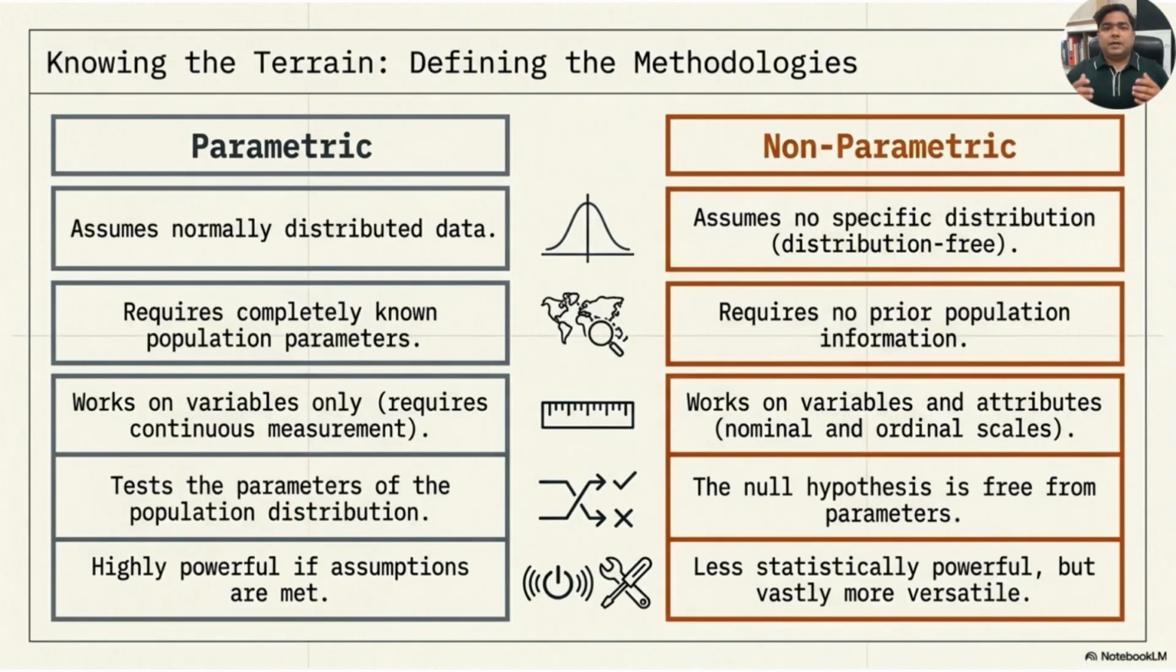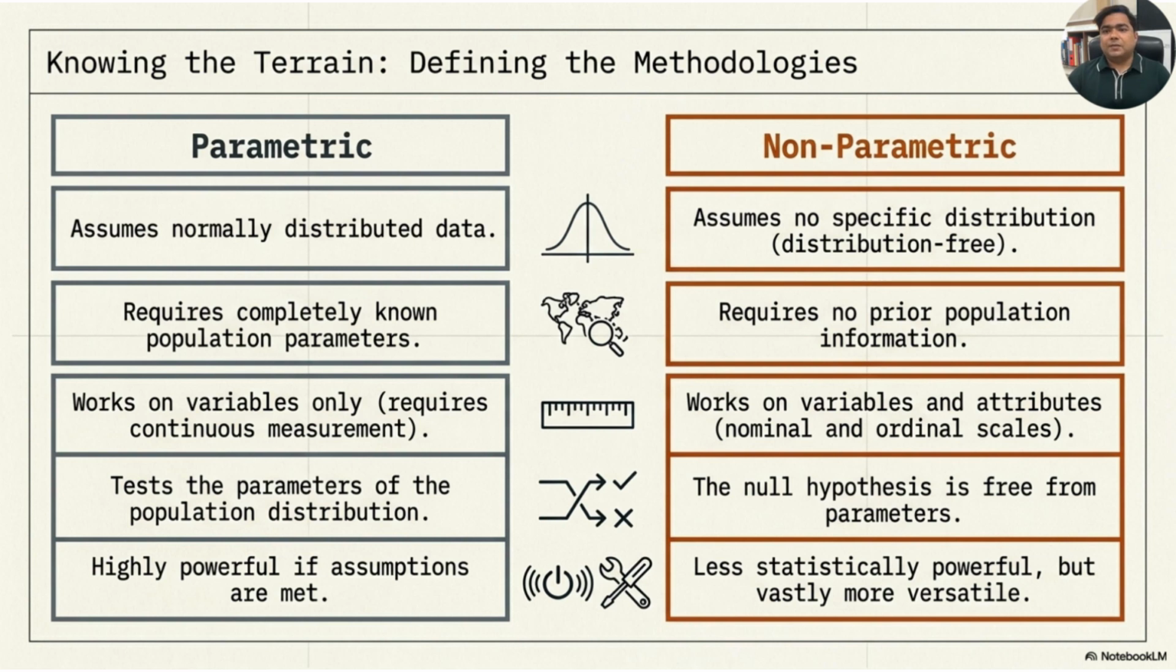This slide clearly compares parametric and non-parametric methods. Parametric tests assume that the data is normally distributed. They usually require known population parameters. They are mainly used for continuous variables. Their null hypothesis is often based on population parameters such as the population mean or variance. If the assumptions are satisfied, parametric tests are usually highly powerful.